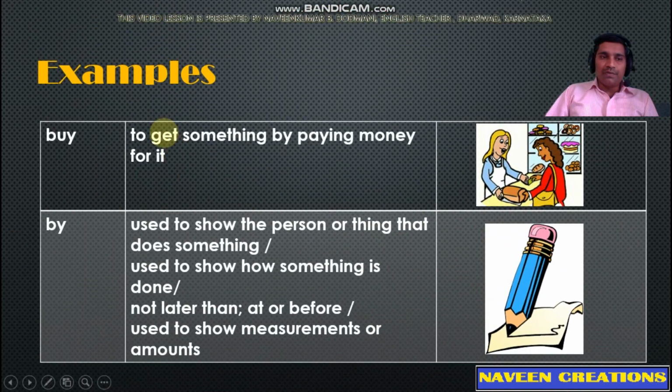Let us move ahead with other examples. Buy, buy. BUY means to get something by paying money for it. It means to purchase. BY has so many meanings. Used to show the person or things that does something, or used to show how something is done, or not later than, or at or before, or used to show measurements or amounts.